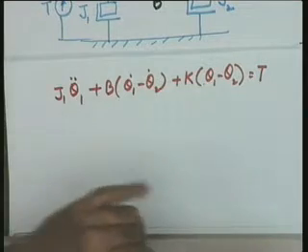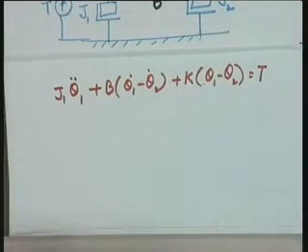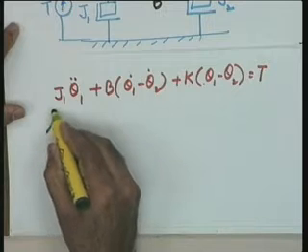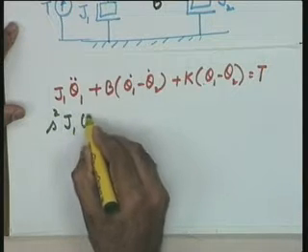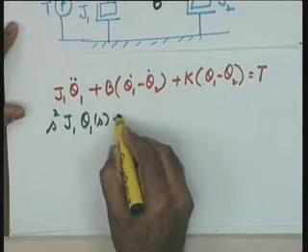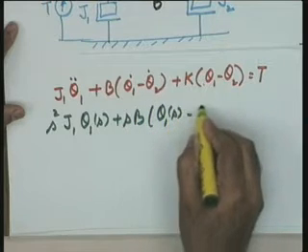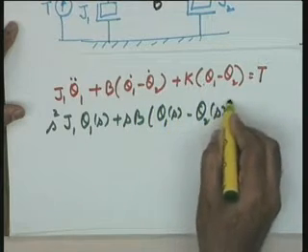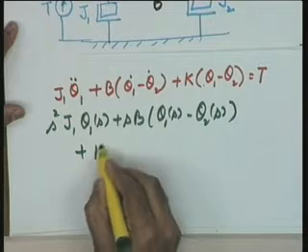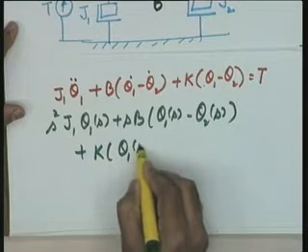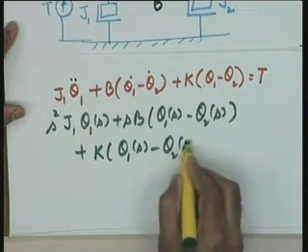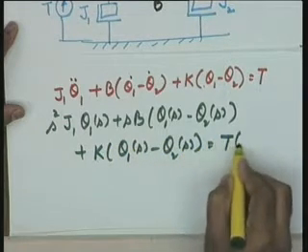Fine. In Laplace domain, let me write the equation: s squared J1 theta 1(s) plus sB (theta 1(s) minus theta 2(s)) plus K (theta 1(s) minus theta 2(s)) equal to T(s).